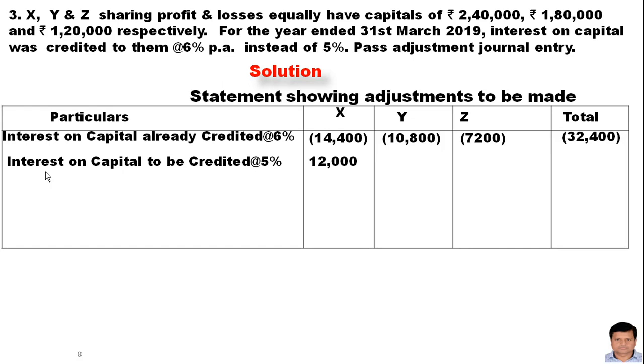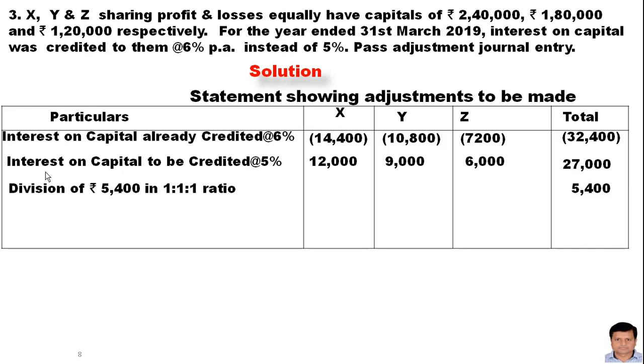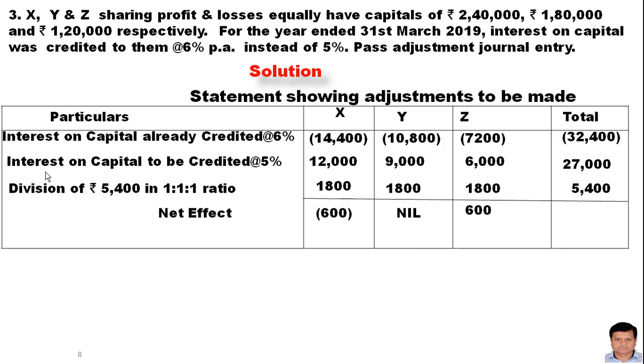At the rate of 5%: 12,000, 9,000, 6,000. The total is 27,000. Get the balance first. The balance is 5,400, and how you got the balance, I think I explained, so you might have become comfortable. Division of the 5,400 in the ratio of 1:1 as given in the question. Then get the separate balance, that is the net effect. There is a negative balance in the X column, no balance in the Y column, and a positive balance in the Z column.